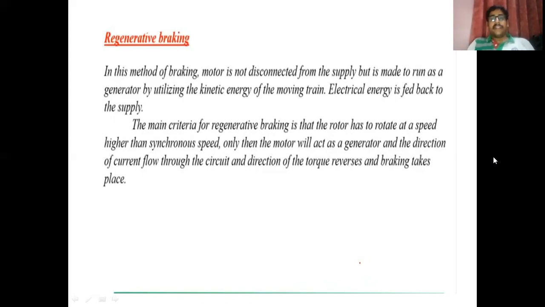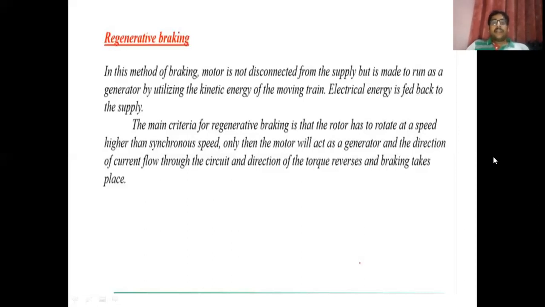Also, when the motor is disconnected from the supply, it will run as a generator, and this electrical energy is fed back to the main supply in order to get the excitation for the poles. Here we are reusing energy that would otherwise be wasted, which is not possible in plugging. That is why regenerative braking is very frequently used in AC locomotives as well as in industrial drives.